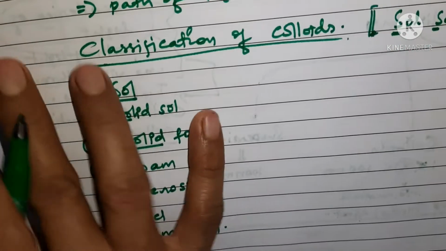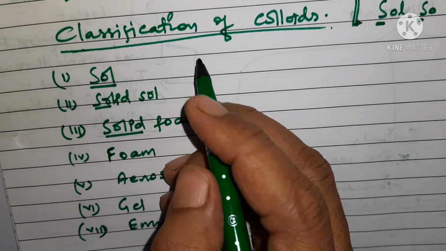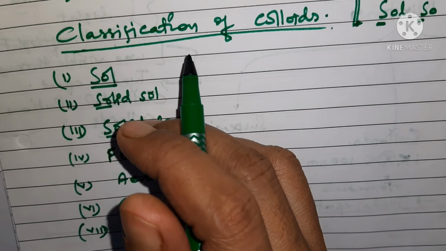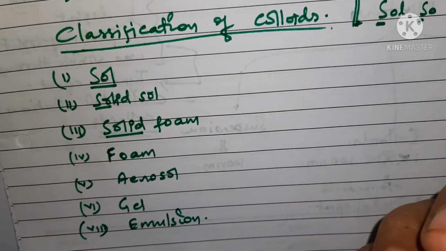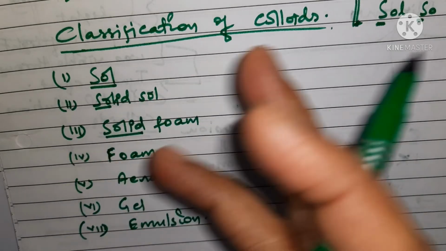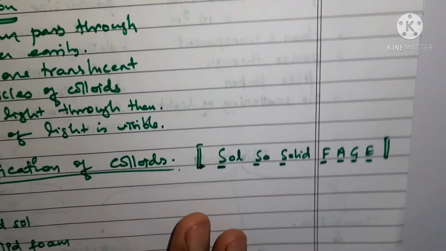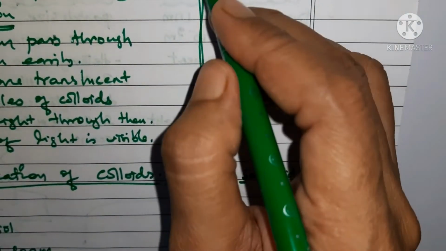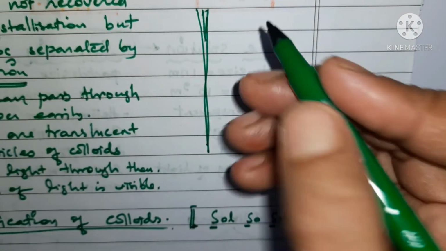Okay, so anyways, for sol, what is the meaning of sol? Let us try to understand this. It is that type of colloid in which tiny solid particles are dispersed in a liquid medium. One more thing which I must tell you is about the two parts of the colloids.